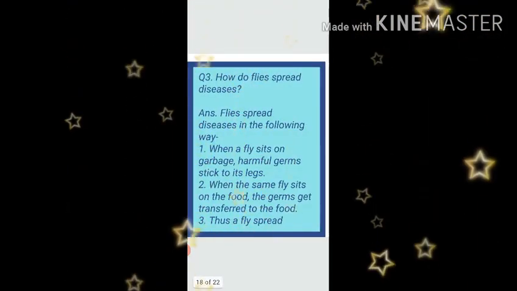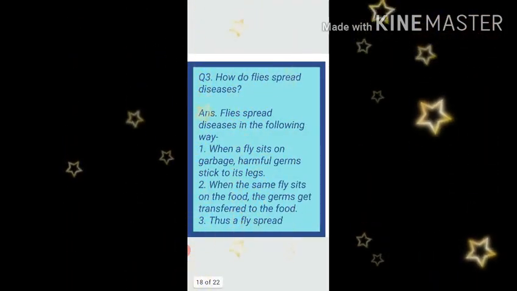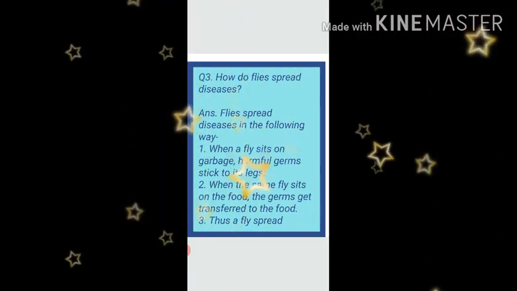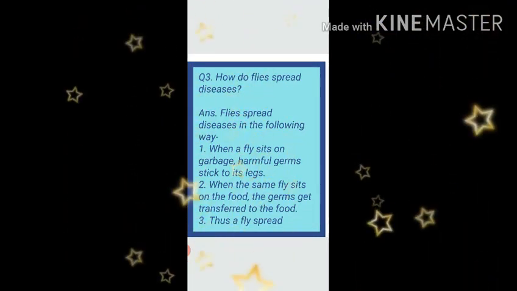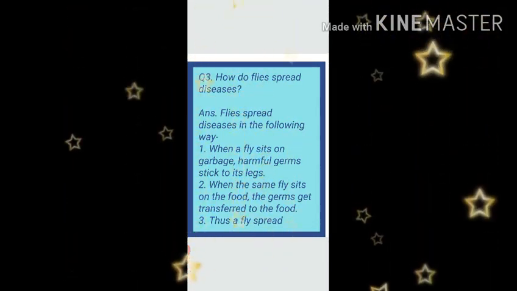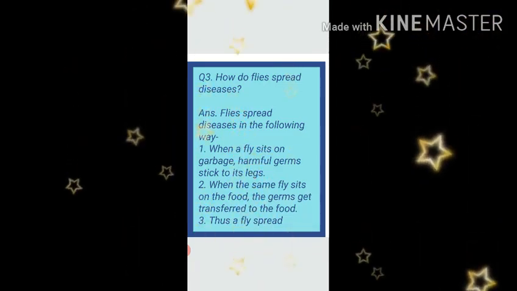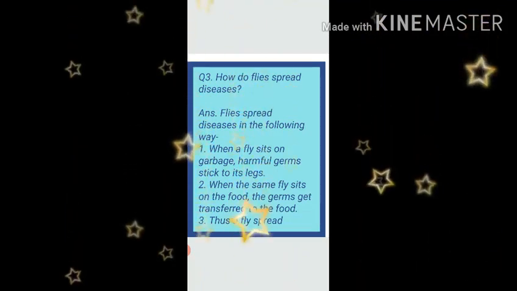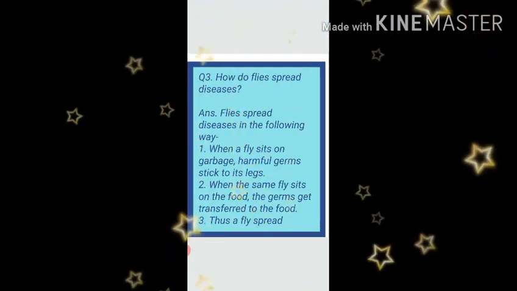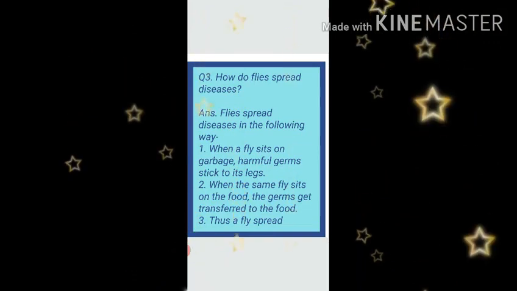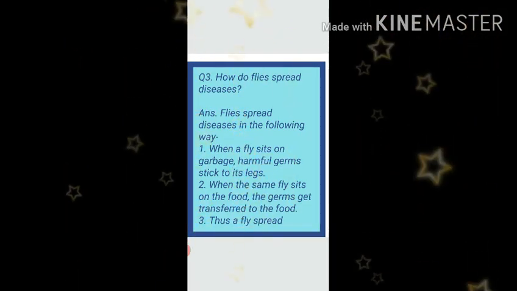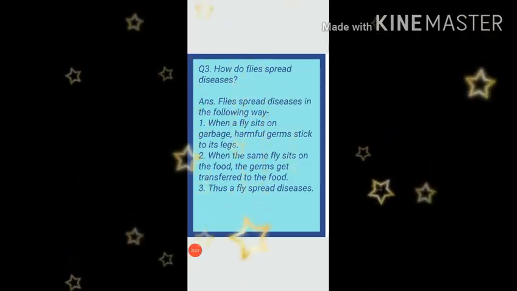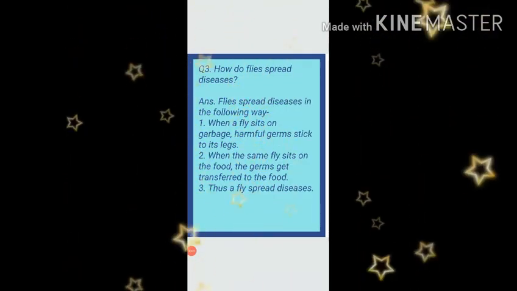Moving ahead, question number 3. How do flies spread diseases? So as you know, flies spread diseases. So let's see how. Flies spread diseases in the following way. Number 1. When a fly sits on garbage, harmful germs stick to its legs. Number 2. When the same fly sits on the food, the germs get transferred to the food. In this way, a fly spread diseases. Number 3, we will write, thus a fly spread diseases.